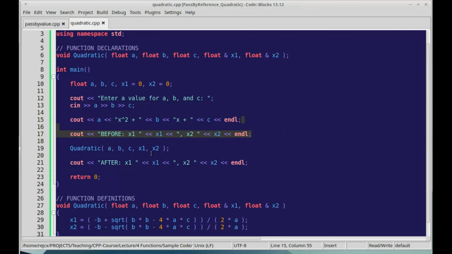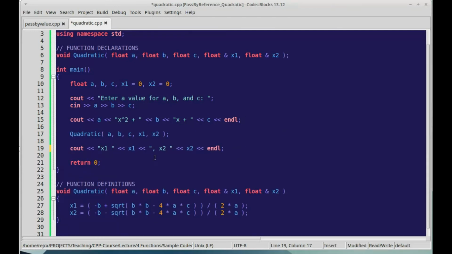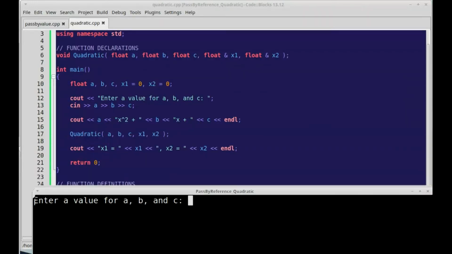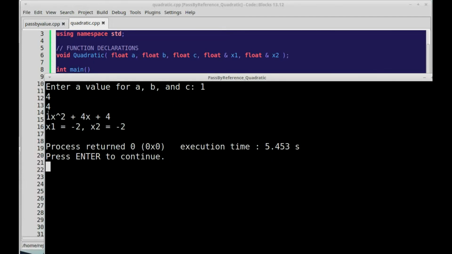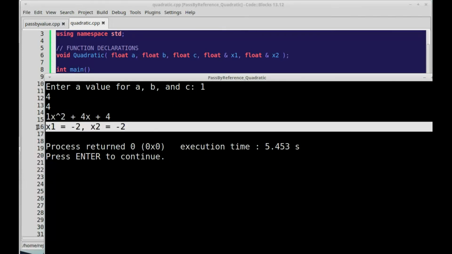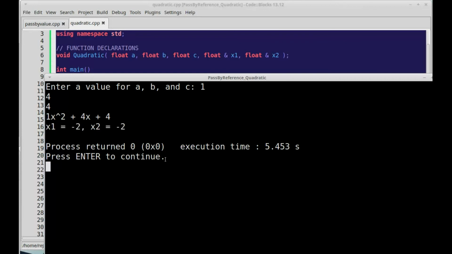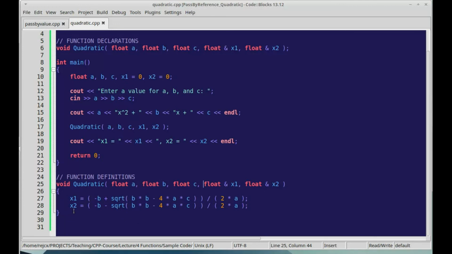We don't need to output this now, and we can tell the user answer x1 is this and x2 is that. So 1, 4, and 4. So for this function, the x answers are -2 for both.